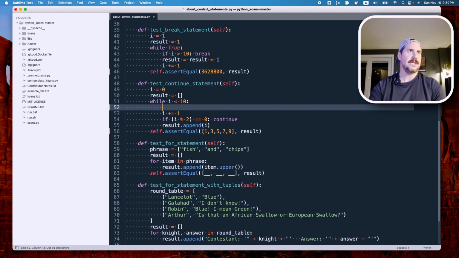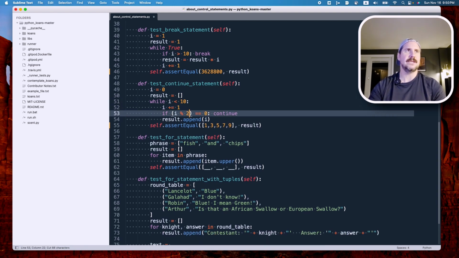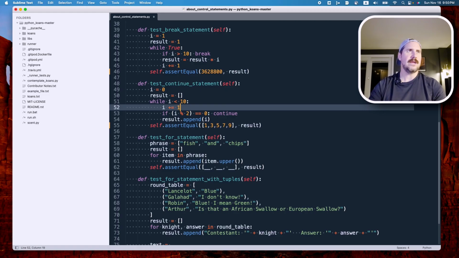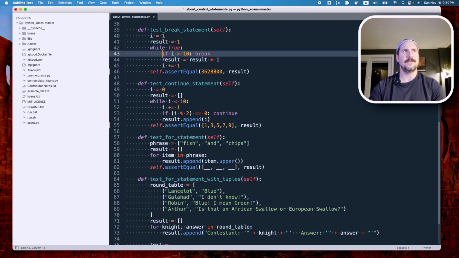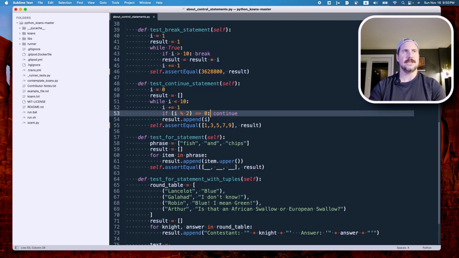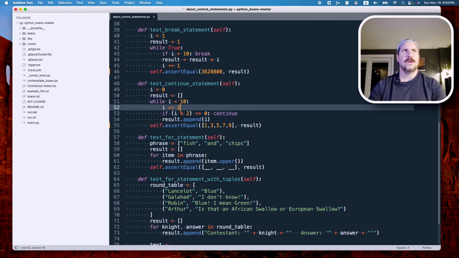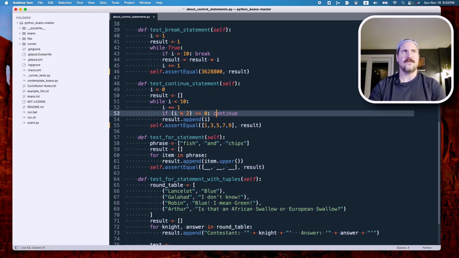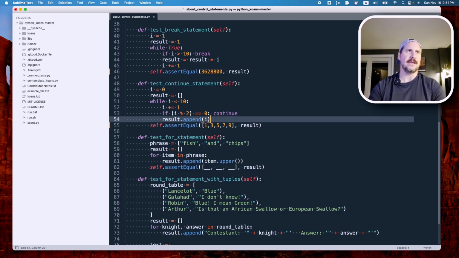Pretty interesting. So the key thing there is that continue keyword. Break is like, if you meet the condition right before me, stop and don't do anything else. Continue is, if you meet the condition right before me, go back to the start of the loop. However, if you don't meet the condition right before me, continue evaluating the rest of the loop. So we can control the flow of the program using logic like that.